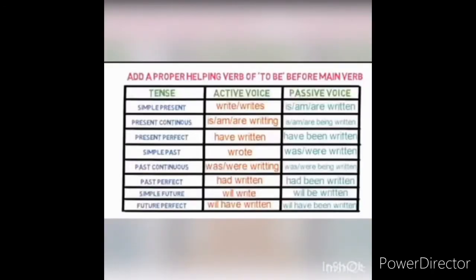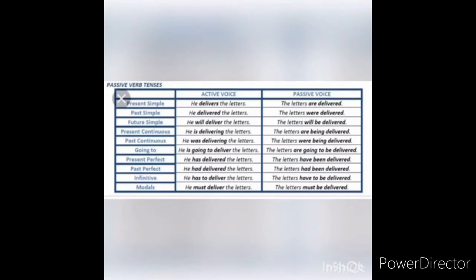For rule number 2, auxiliary verbs of 12 tenses in passive voice. This is the picture of the list where they add a proper helping verb of "to be" before the main verb. As we can see, for the simple present tense, the active voice is write or writes, and in the passive voice it is is, am, are written. An example sentence for simple present tense is: he writes a letter, and in the passive, a letter is written by him. These pictures have examples for every tense.